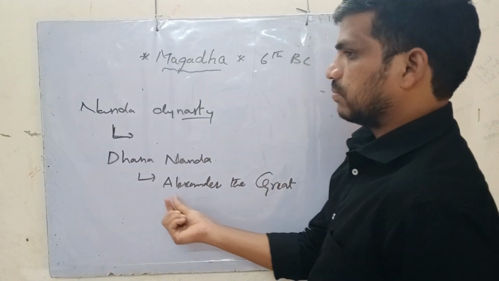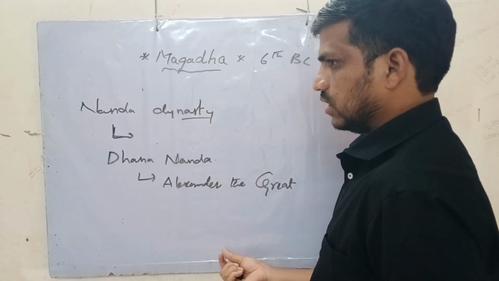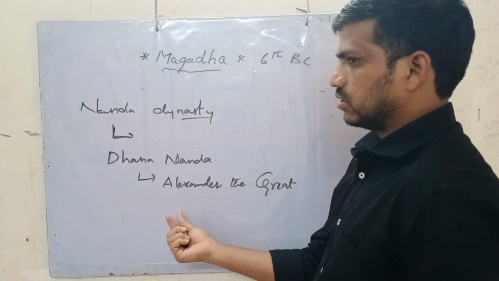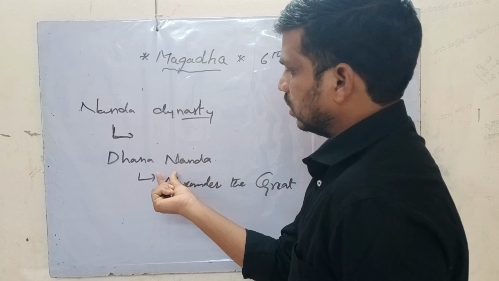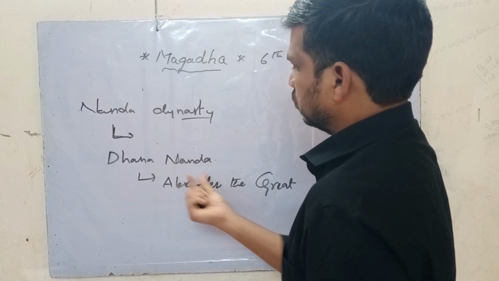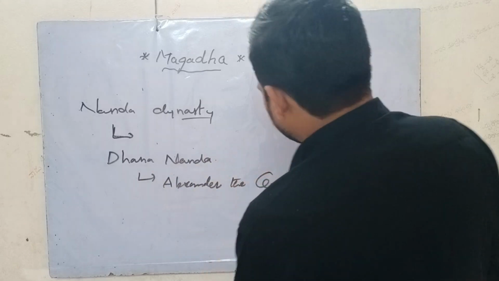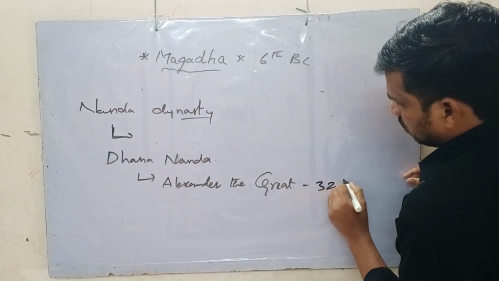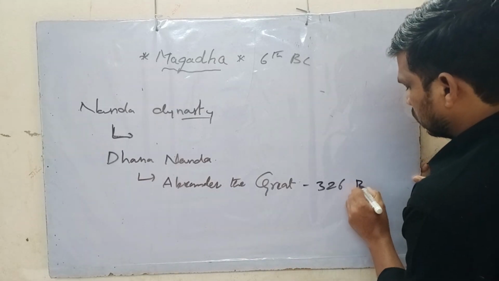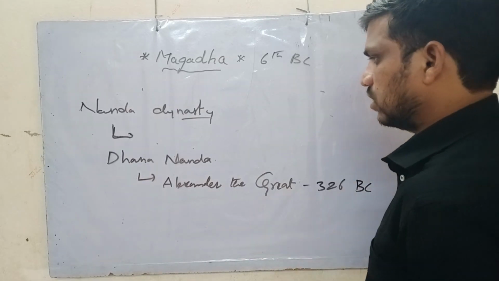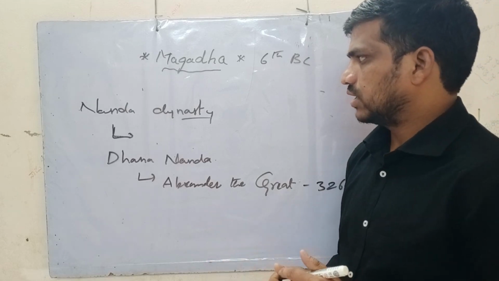He invaded some parts of India, fought with Porus, and gave the territories back to him. So during Dhanananda, in North India, Alexander came. They may ask whose period Alexander came to India in. Around 326 BC, Alexander invaded India. So this is about the Nanda dynasty.